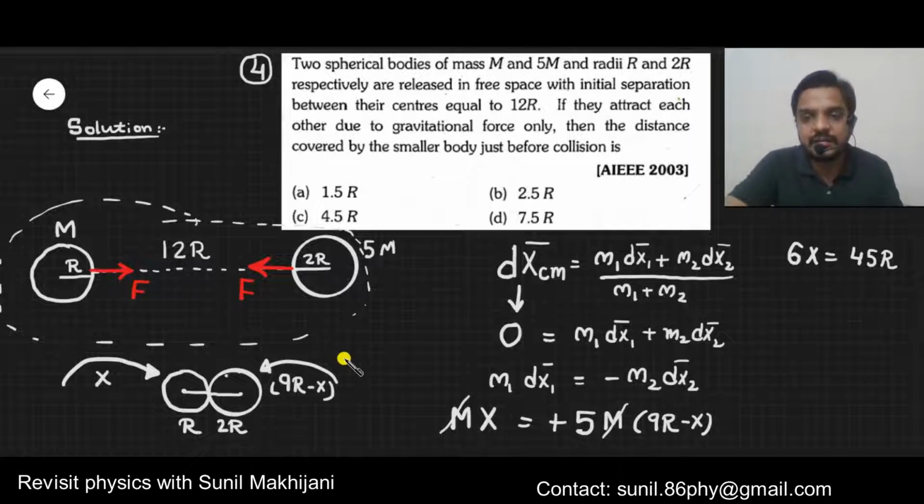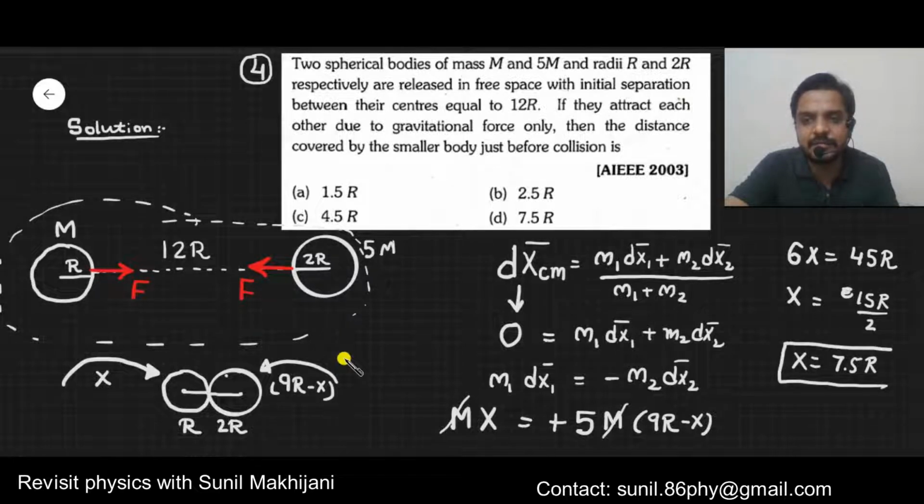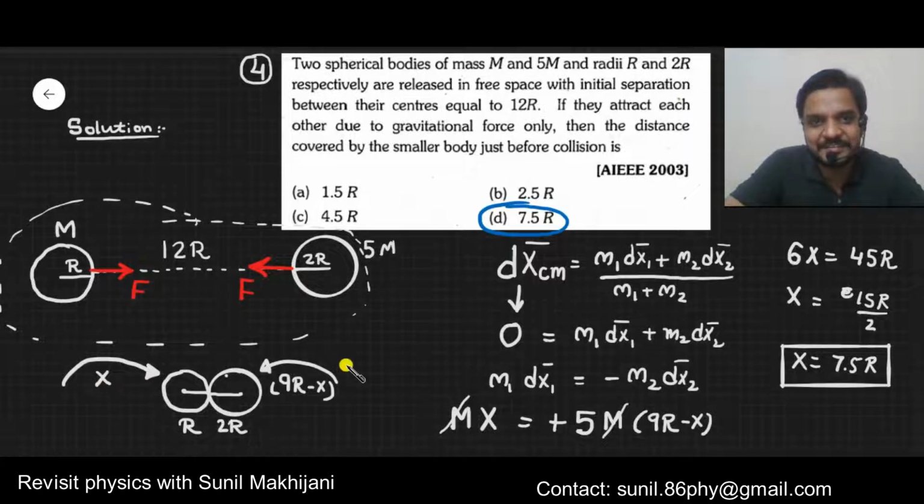So the result will be 6x equals 45r. If you solve, x will be 15r by 2, which is 7.5r. This is the distance covered by the first, smaller sphere. That's why D is the correct option for this question. I hope you got this.